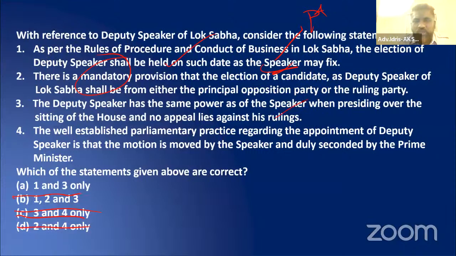Absolutely right. There is no second thought to it. 1 and 3, already we have arrived at the answer. Let us see: the well-established parliamentary practice regarding the appointment of Deputy Speaker is that the motion is moved by the Speaker and duly seconded by the Prime Minister. Such a statement doesn't arise. Already we have eliminated it, so no need to break our head more.